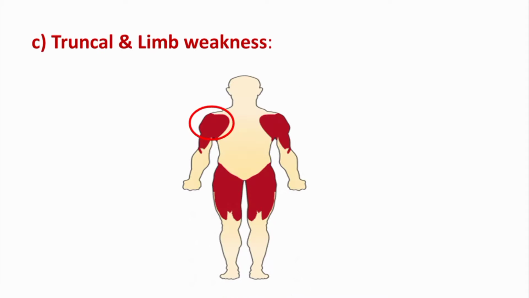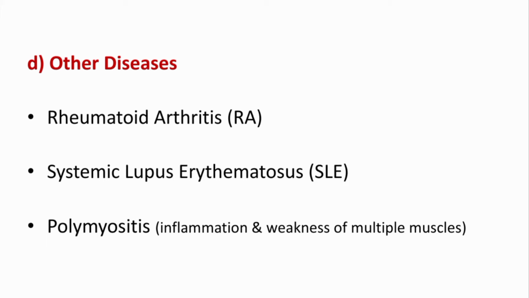Then there are truncal and limb weakness signs, and characteristically the proximal muscles are affected more than the distal muscles. Similarly, arms are more affected in myasthenia gravis than legs. Patients with myasthenia gravis have a greater than normal tendency to have rheumatoid arthritis, SLE, which means systemic lupus erythematosus, and polymyositis.